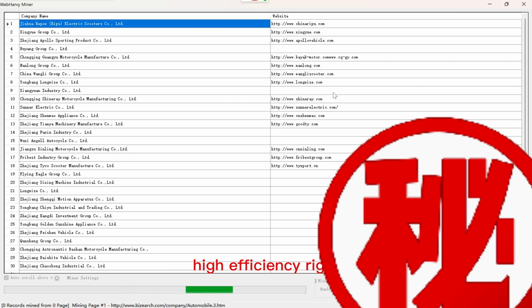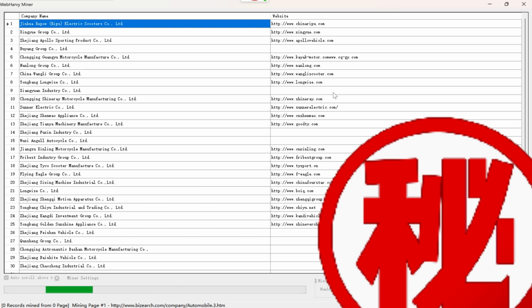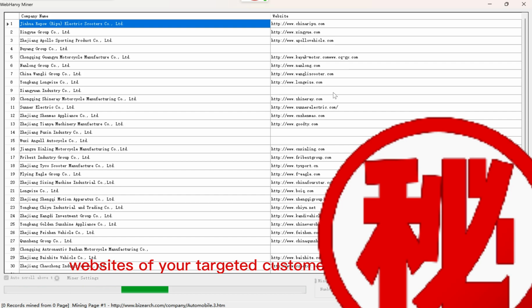High efficiency, right? You just hold on and thousands of websites of your targeted customers will be collected. You will have unlimited targeted customers' websites.